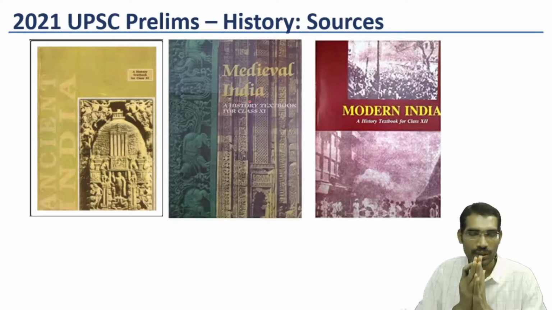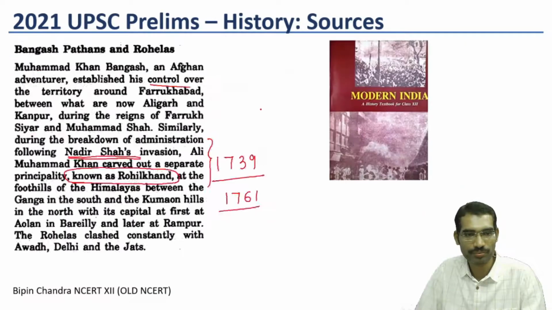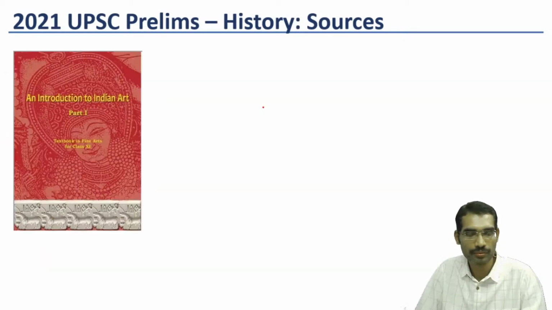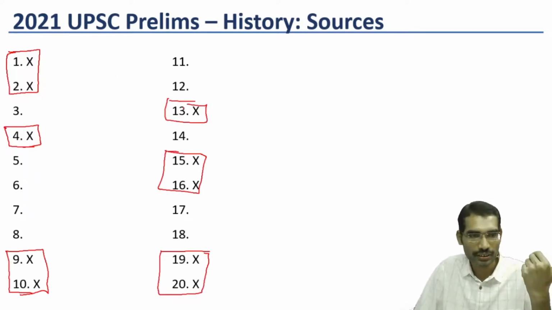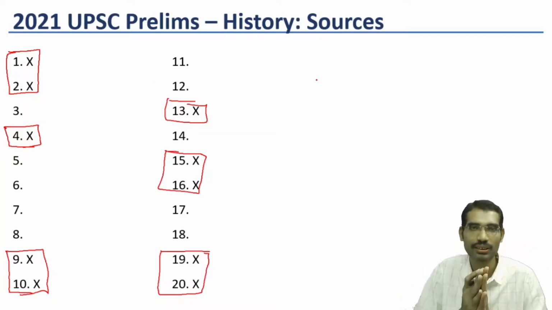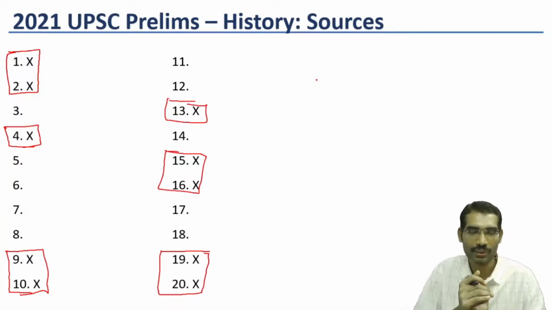Once again, what about the remaining questions? These are the 20 questions. Of the other 10 questions, we cannot answer them from these basic books, but the first 10 questions can be answered. And in these remaining difficult questions, even history optional students cannot answer, because even taking a guess becomes difficult, as in the regular history optional books some of these questions are not given.